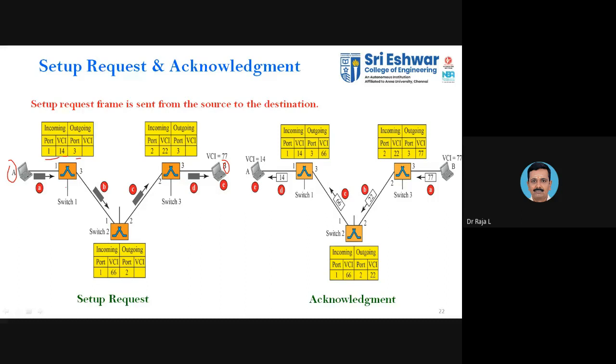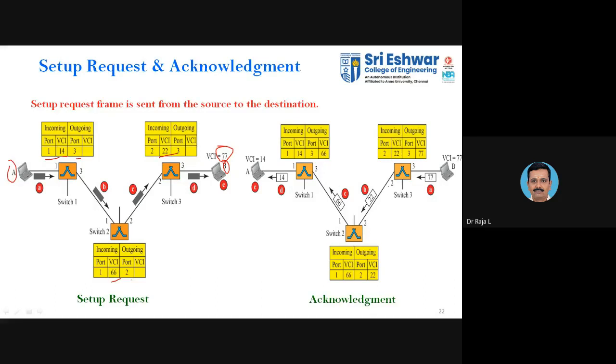Okay. So once the control packet is finalized, that is fixed with the acknowledgement to the sender, the source, then only you go for the data along with the VCI. So you can see here as usual 1 associated with the 14, then 3 has to be associated with the corresponding 66, then again it has to be associated with the 22. So like this it will keep on moving. Once it reaches the destination, you will be having 77.